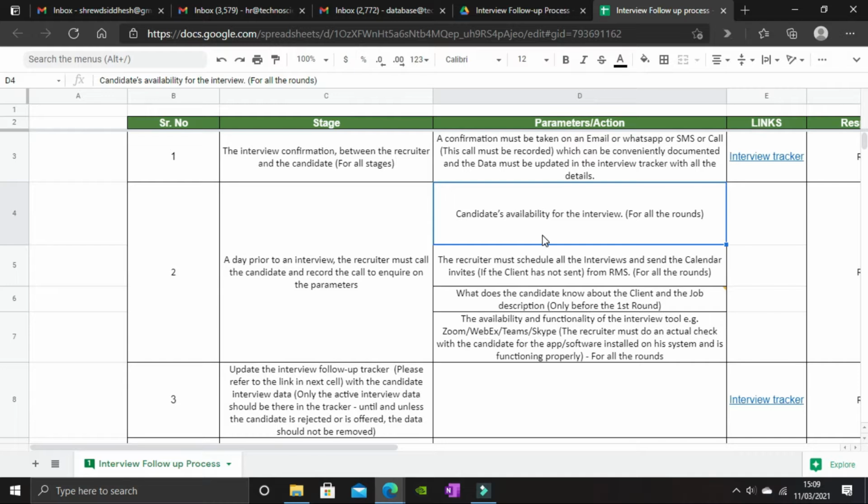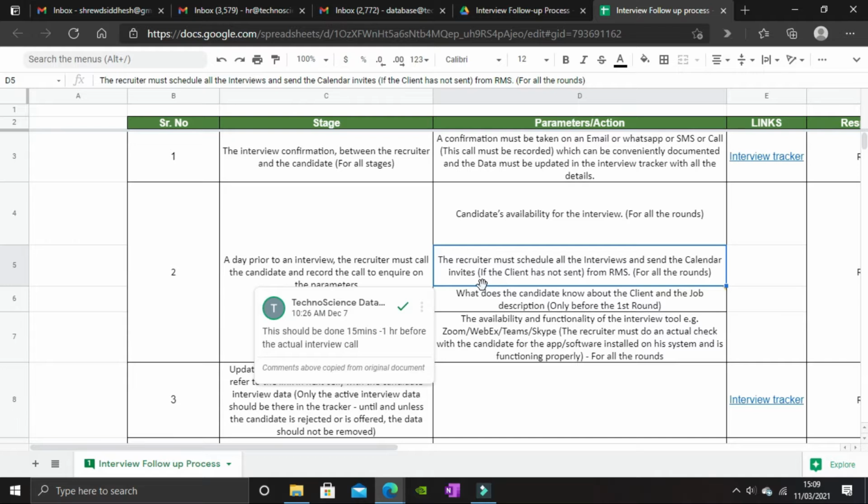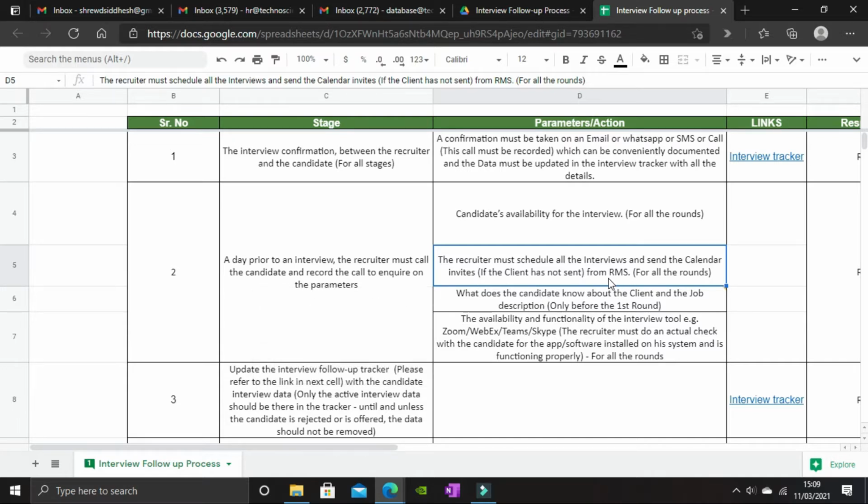The second point here says the recruiter must schedule all the interviews and send the calendar invites if the client has not sent already from RMS. You as a recruiter must schedule the interviews from the RMS. Now RMS is an ATS and we've already covered some parts of RMS in our previous videos. So you'll schedule the interviews from RMS, which will automatically sync with the Google Calendar. You will know more about this sub-process once you go through the RMS guidelines and get hands-on experience.